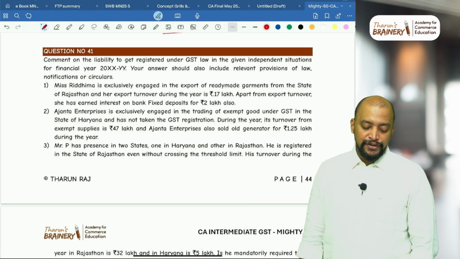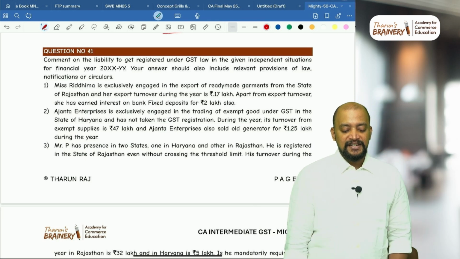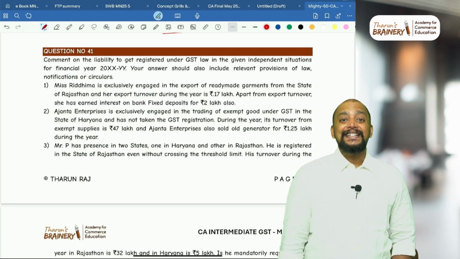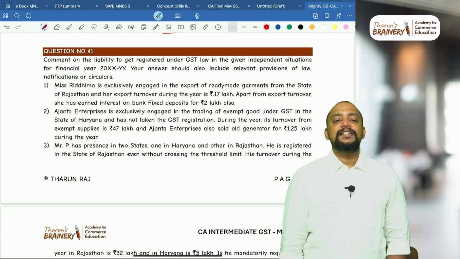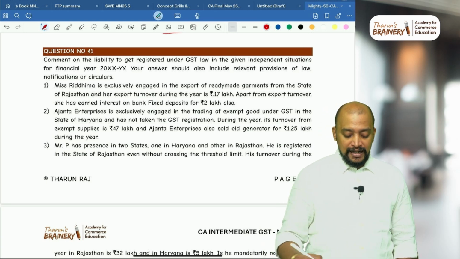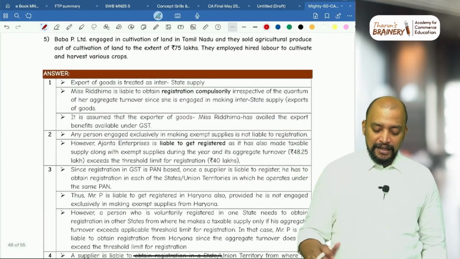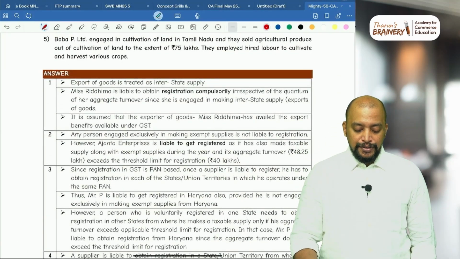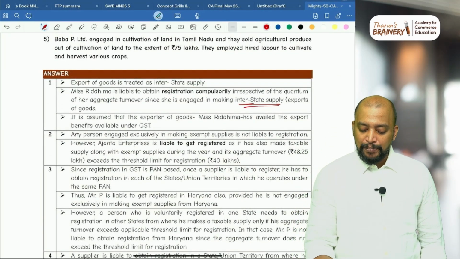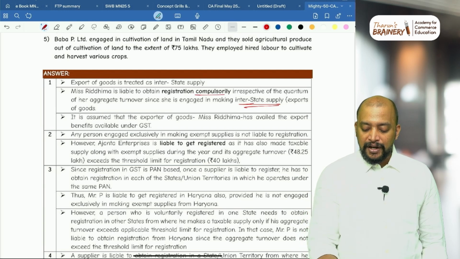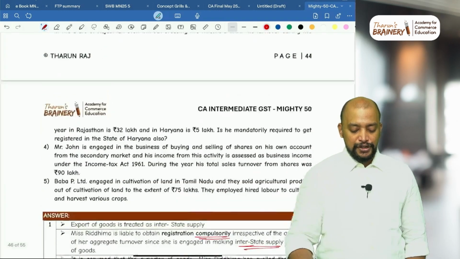Apart from export turnover, she has earned interest on bank fixed deposits for 2 lakhs. See, first of all, exports is what? Interstate supplies. Whenever a person is making interstate supplies, they are compulsorily required to get registered. So therefore, it is an interstate supply and compulsorily required to get registered irrespective of the threshold limit.